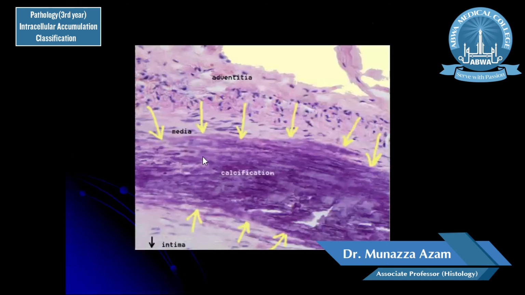Here you can see a blood vessel. This is the tunica intima, which is the blood vessel lining endothelium. And this is adventitia, and this is media. The media is the muscle layer: tunica intima, tunica media, tunica adventitia, and tunica media is the muscle layer of the blood vessel. It is showing a darker, purplish color because of calcification. And the calcium is deposited into the tunica media because there has been some damage because of the plaque formation.